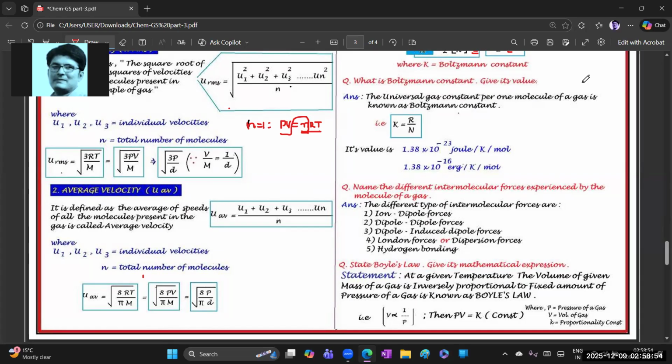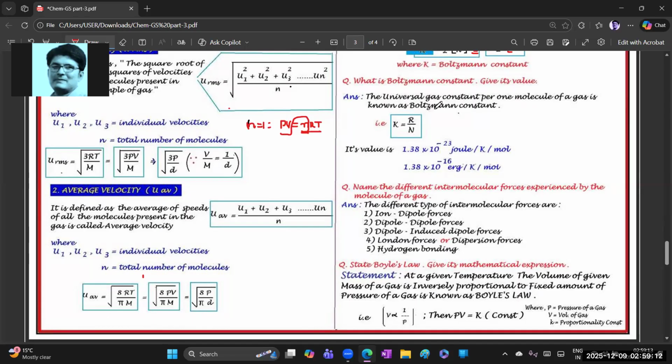VSEQ question, same as it is, you need to mention. You need to write. Important one. What is the Boltzmann constant? And write its value and units. So before writing the statement, you need to get this formula K is equal to R by N. R is nothing but what?